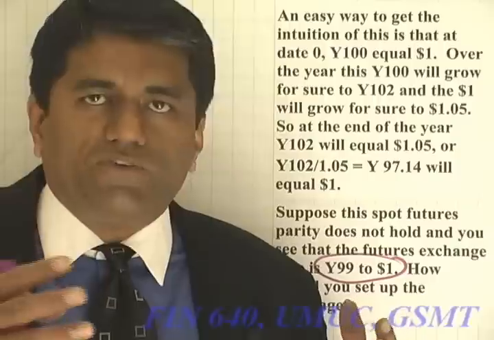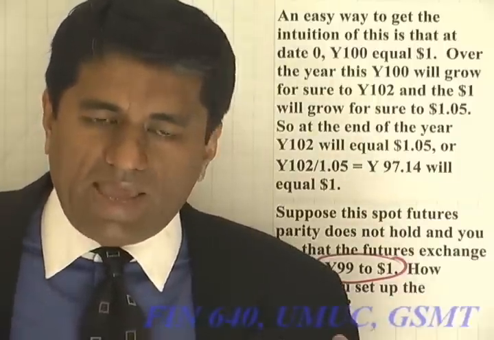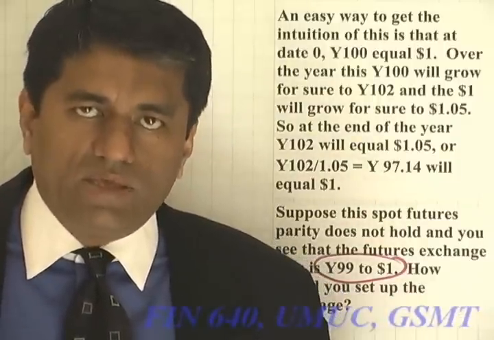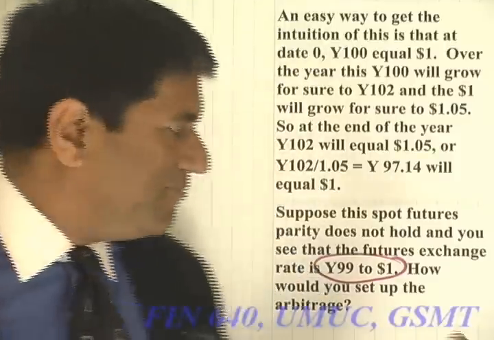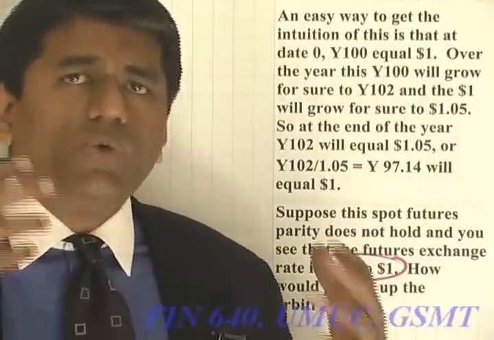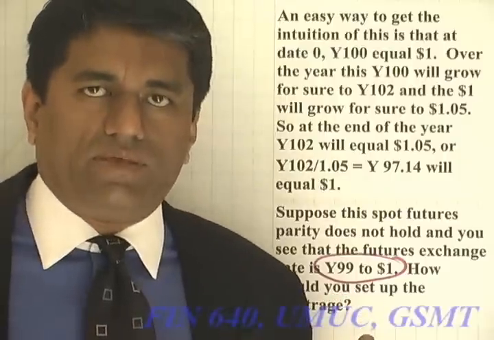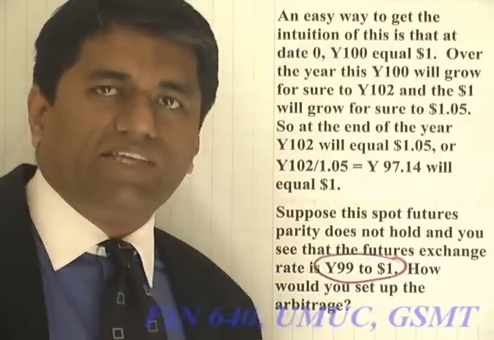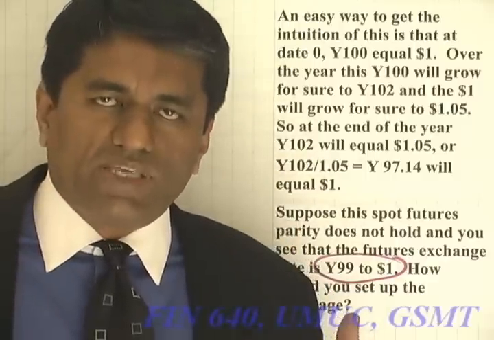So which way in the futures contract would you enter? In the futures contract you can enter either to receive yen or to receive dollars. Because it is 99 yen for a dollar, you will enter into a futures contract in which you receive the 99 yen rather than give 99 yen, because parity relationship says 97.14 is the correct rate.